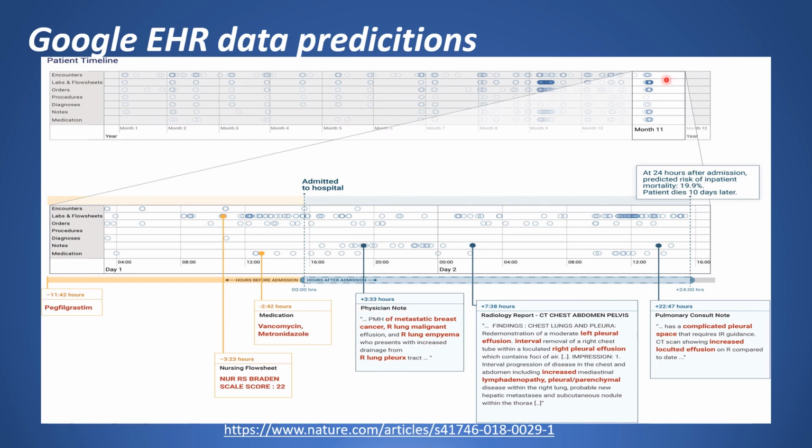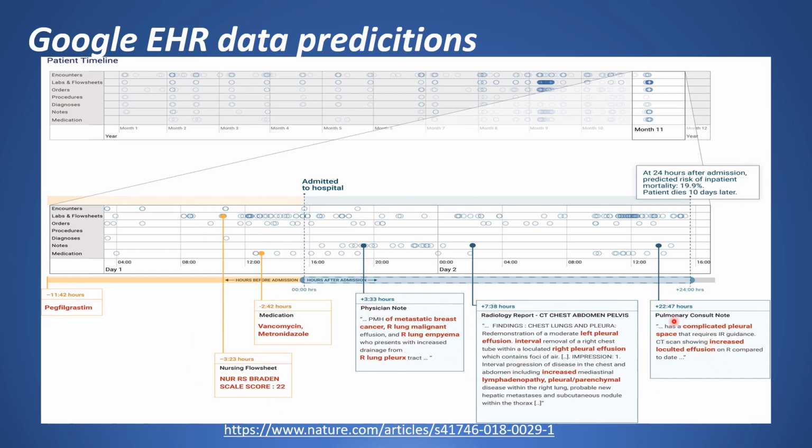Now a particular month in the timeline is zoomed in, where the patient has been admitted to the hospital, and certain data prior to the admission as well as in the first 24 hours has been picked up by the model. It could be labs, medications, CT reports, physician notes.